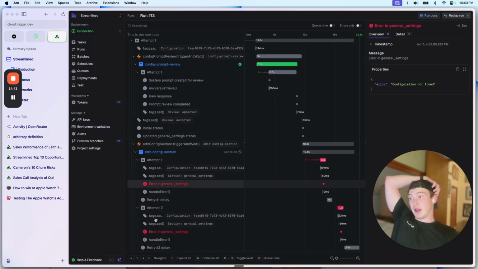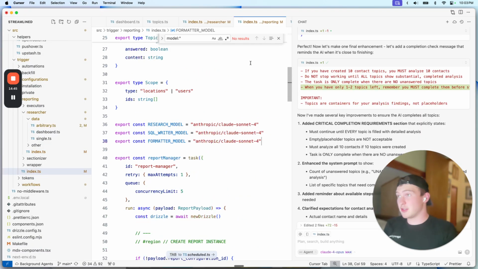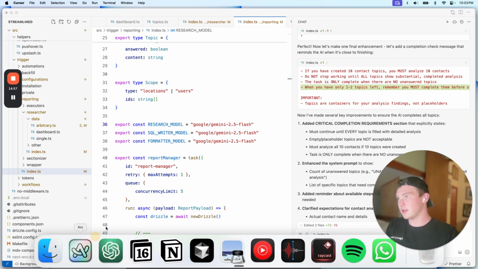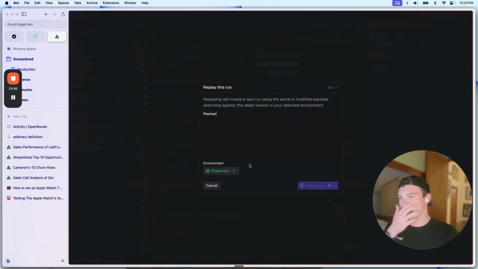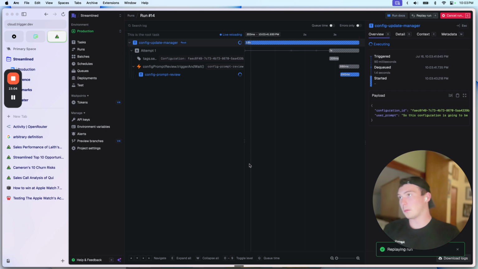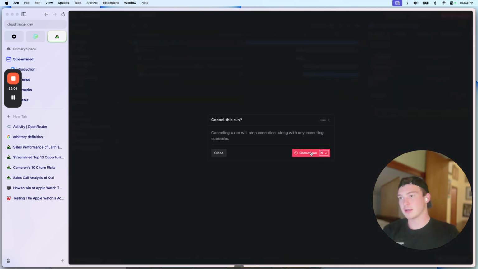But either way, basically Claude, as you can see, is far too slow, far too painful to use. And then if we switch back to Gemini, let's see if we get any better results this time. Oh, this is the wrong task.